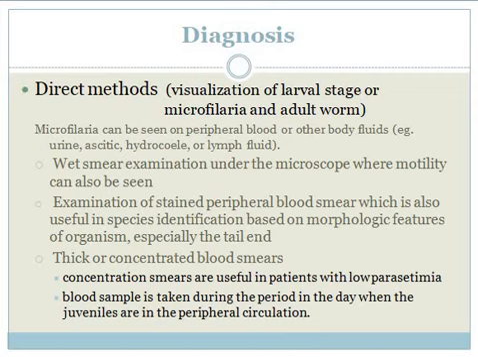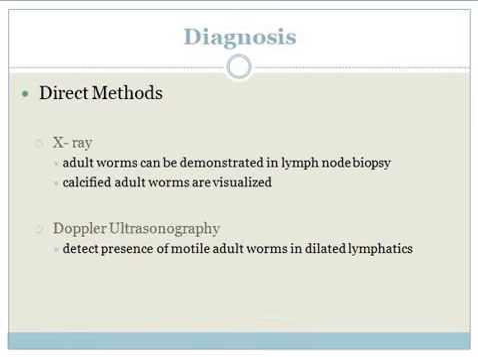The organism can be observed by wet smear examination under the microscope, where motility of the organism can also be seen. Examination of a stained peripheral blood smear, which is also useful in species identification, is based on the morphological features of the organism, especially the tail end. Thick or concentrated blood smears are used when a very small number of microfilariae are present in the peripheral blood. Other direct methods used for the diagnosis of Wuchereria bancrofti are X-rays.